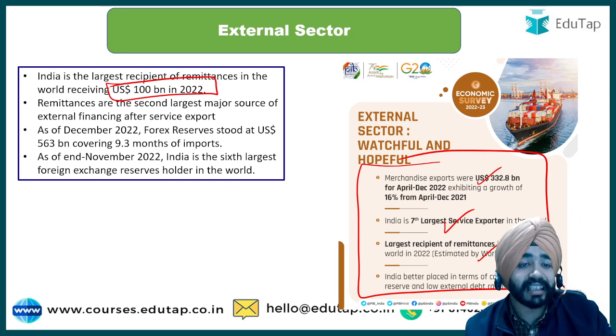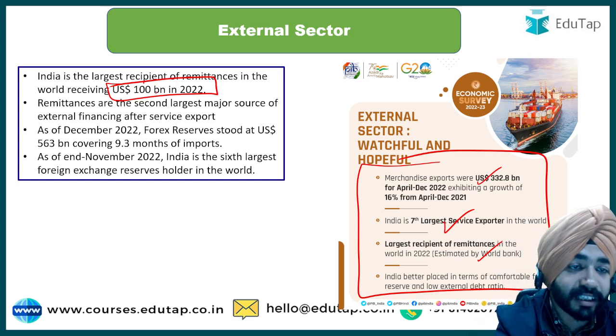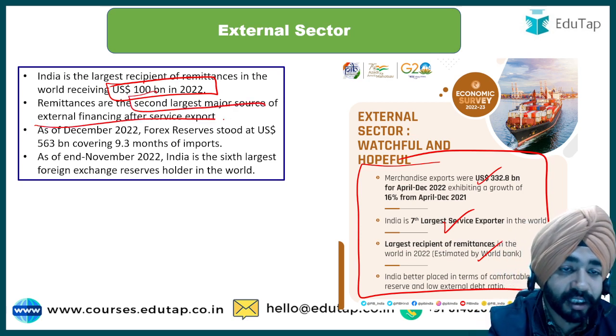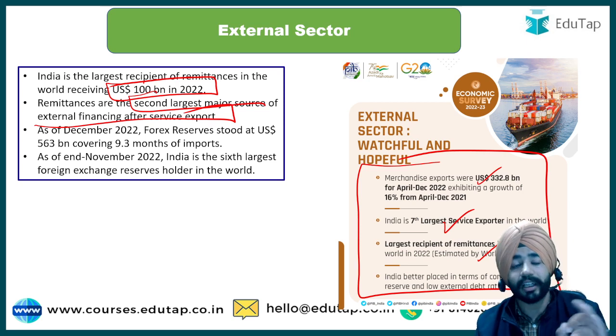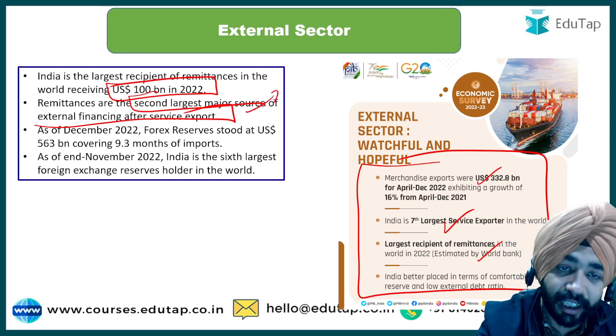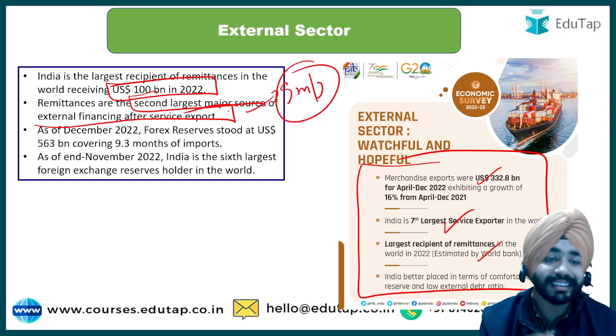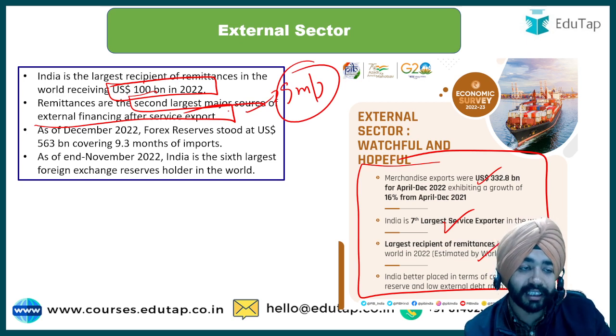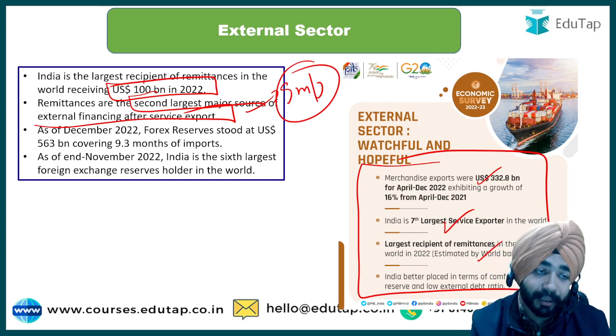Then remittances are the second largest major source of external financing after services export. So again, a very important point that has been highlighted directly. A question can be asked to us: the second largest major source of financing, which is it? That is your remittances sector.